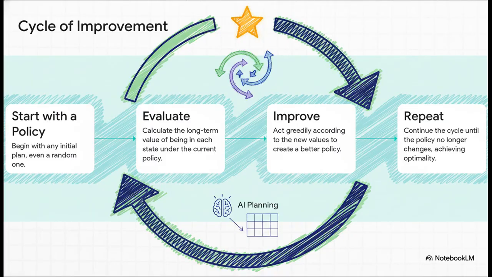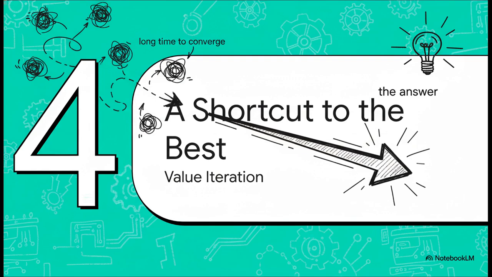And that's the whole cycle, right there. You start with a policy, any policy. You evaluate it to find the values, then you improve it by acting greedily. And then you take that new, improved policy, and you evaluate it. Then you improve that one. You just keep repeating this loop. And here's the really amazing part. This simple process is mathematically guaranteed to find you the absolute, single best, optimal policy. No guesswork. So policy iteration is great.